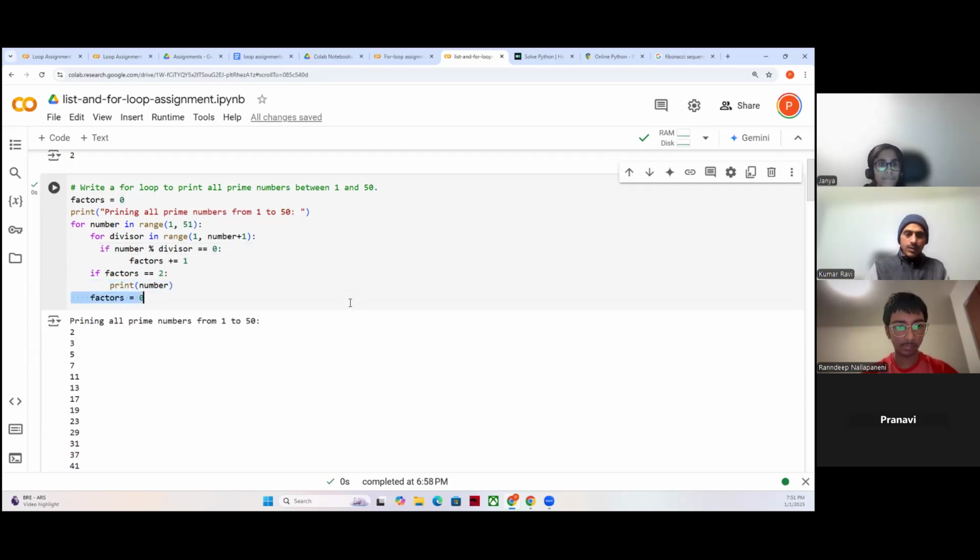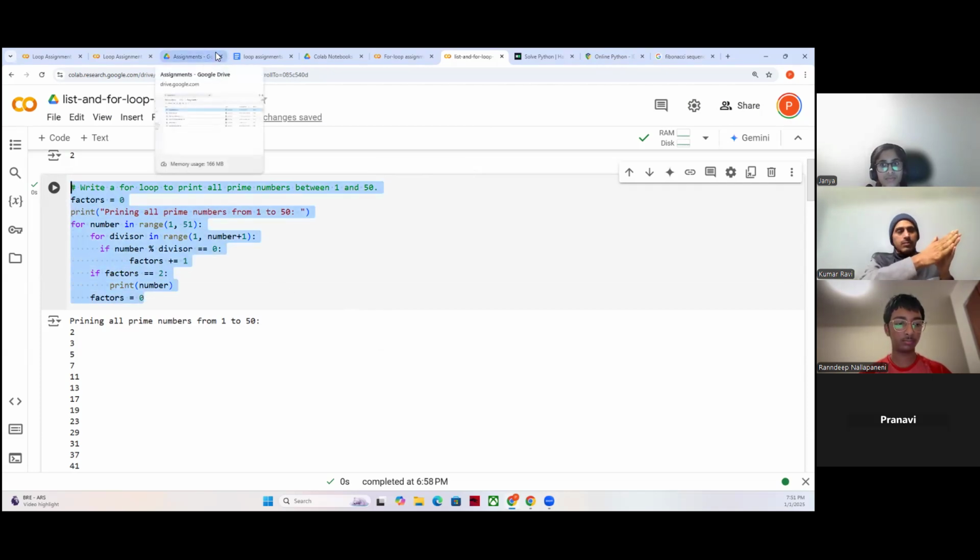But Pranavi, this is a new logic. I appreciate it. The only thing is time complexity is the issue. It will take more of your CPU time, right? Yes, sir. But anyway, as a beginner, it's good to write even bad logic, worse time complexity. We should keep writing different formats of code so that we can learn what mistakes we did, and then we can see how we can improve from the existing code to new, improved, optimized code.